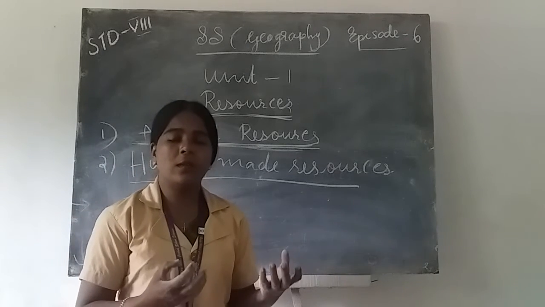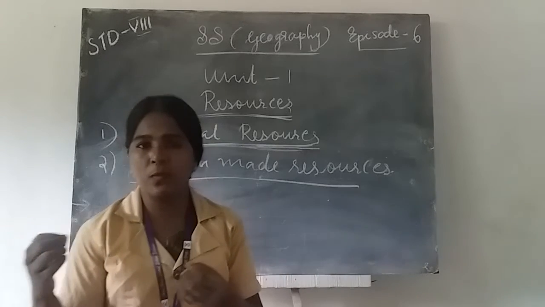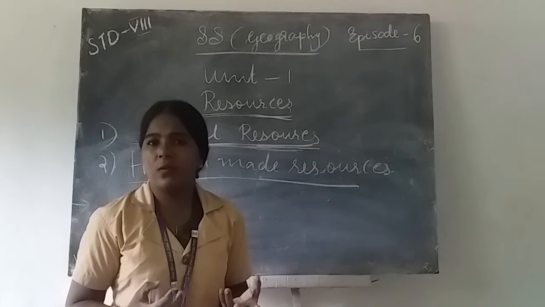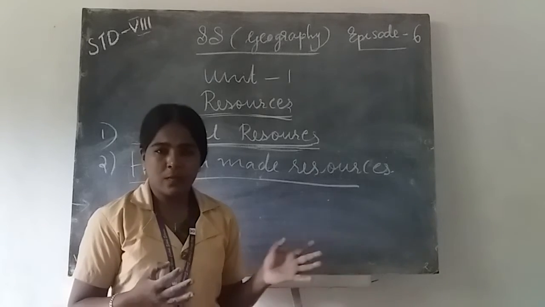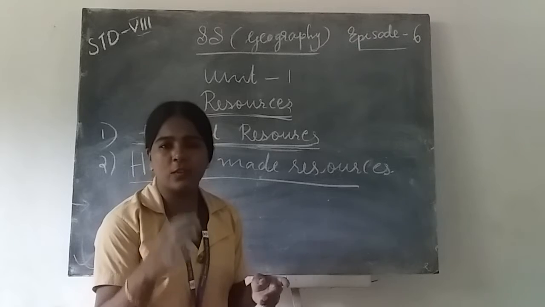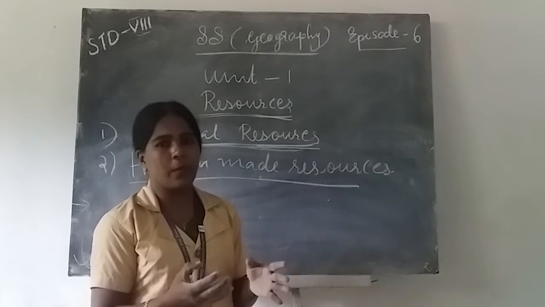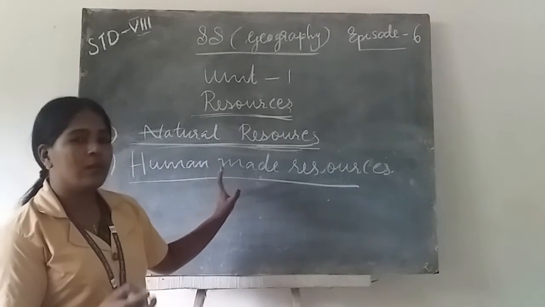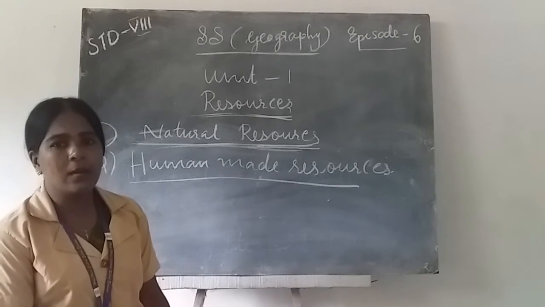Then aluminium and iron, etc. are used to make utensils, and iron is used to make buildings, bridges, etc. These pure forms of natural resources are changed by human beings for the construction of buildings, bridges, and other purposes. After modification, these resources become human-made resources.